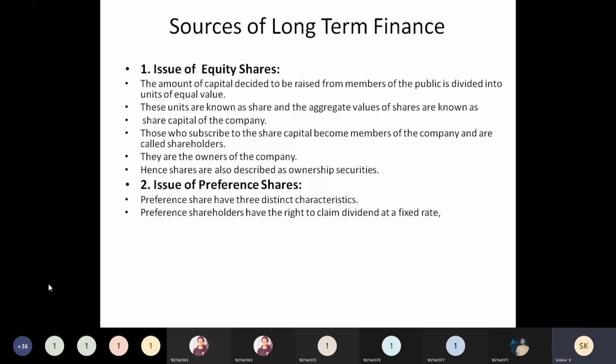And convertible and non-convertible means here, if you feel that the company is earning more profits and you have not purchased the equity share, then convertible preference shareholders have the right to convert their preference shares into equity shares. Once they are converted into equity shares, they will have all the rights that are related with the equity shareholder. So such preference shares are called convertible preference shares.